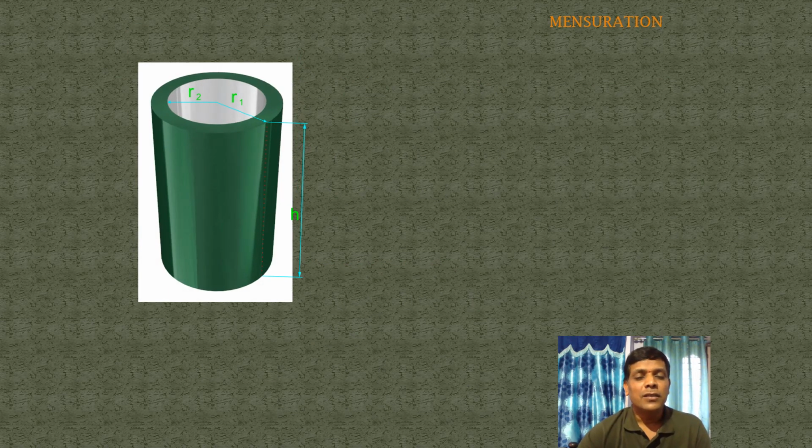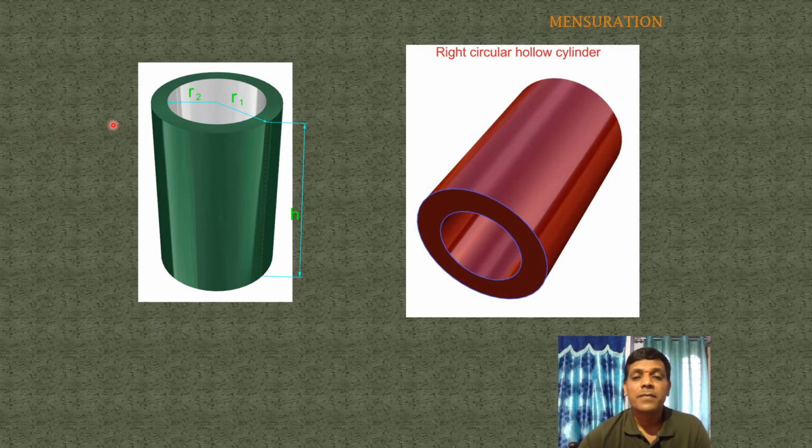Coming to the next point, children, look at the picture. Do you know the name of this picture? This is called a hollow cylinder. This is the outer surface, this is the inner surface. Observe the next figure. This is also a right circular hollow cylinder.